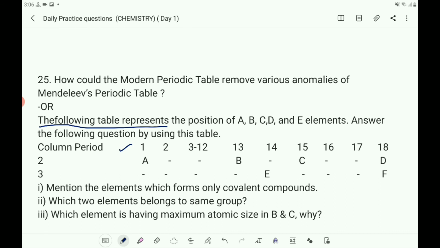So it also separates metals and non-metals. As the modern law is based on atomic number or number of electrons, elements with similar valence electrons fall in the same group. Since the chemical properties of elements depend on their valence electrons, anomalies in the Mendeleev's table are automatically removed.